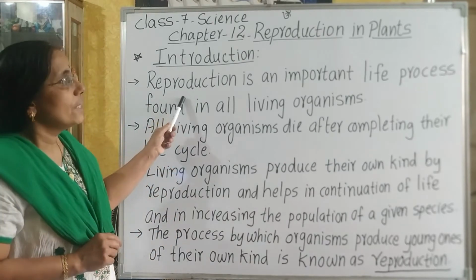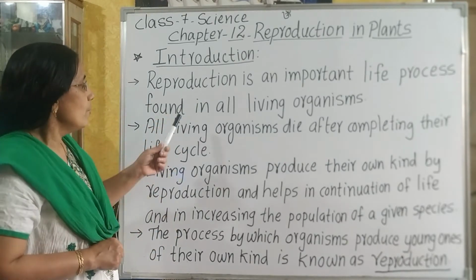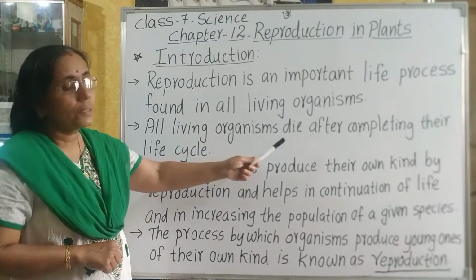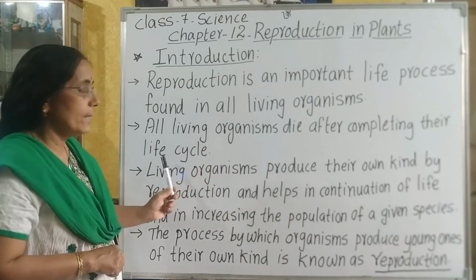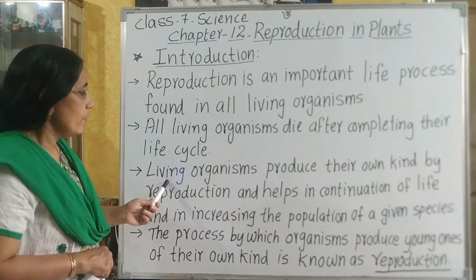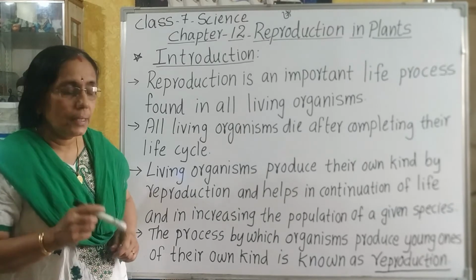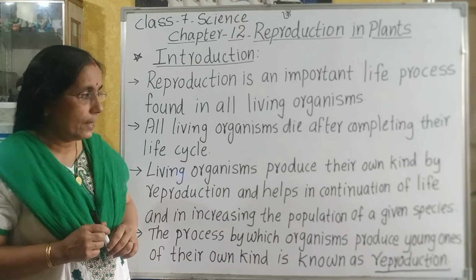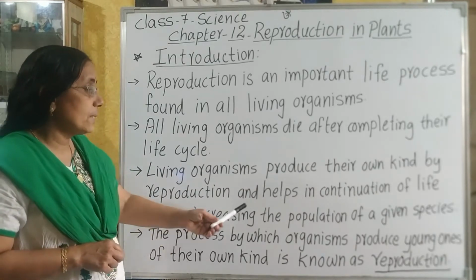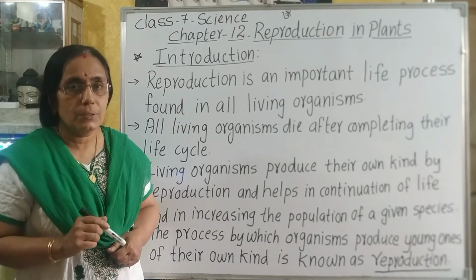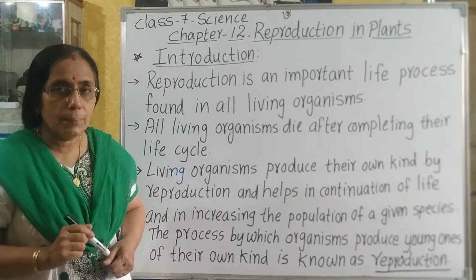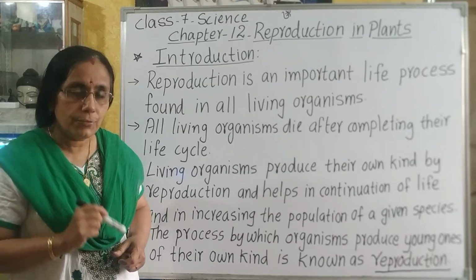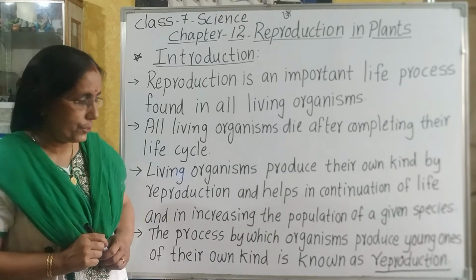So, reproduction is an important life process found in all living organisms. All living organisms die after completing their life cycle. Living organisms produce their own kind by reproduction and helps in the continuation of life and in increasing the population of a given species. So why is reproduction important or necessary? Because it helps in continuation of the life as well as to increase the population.